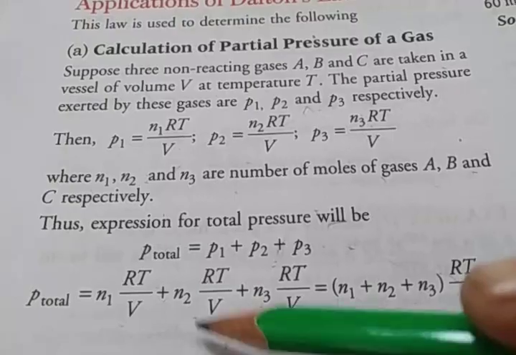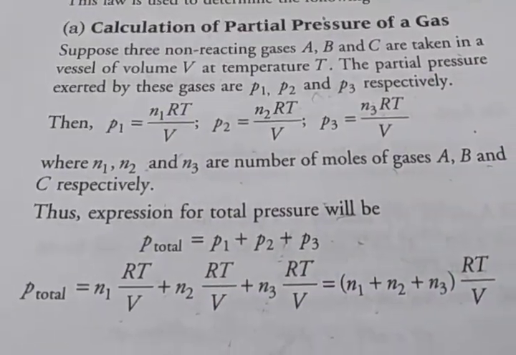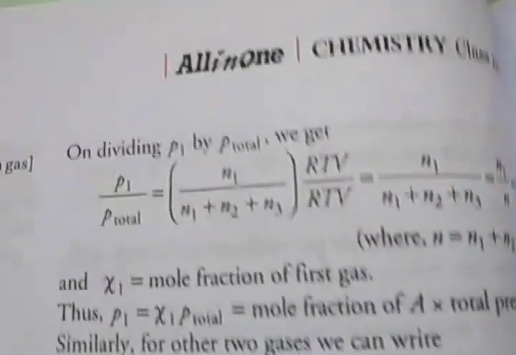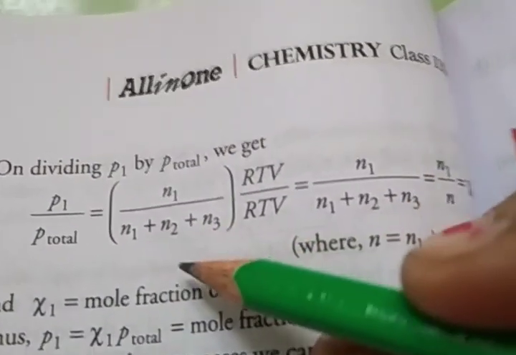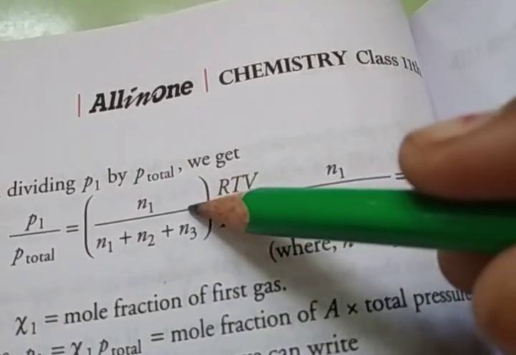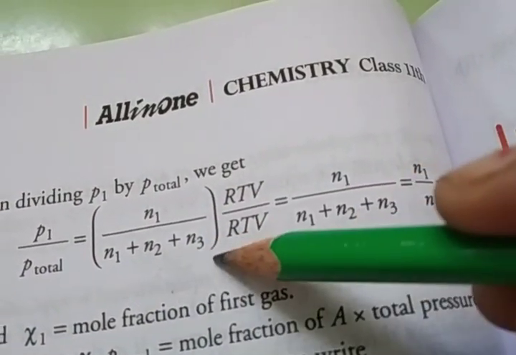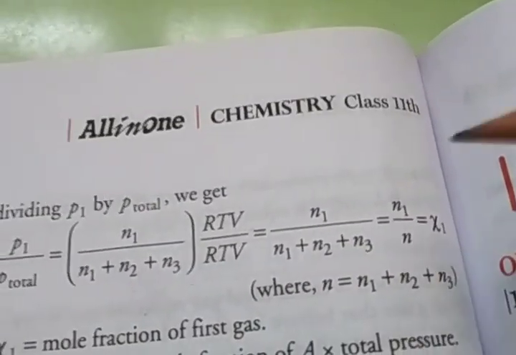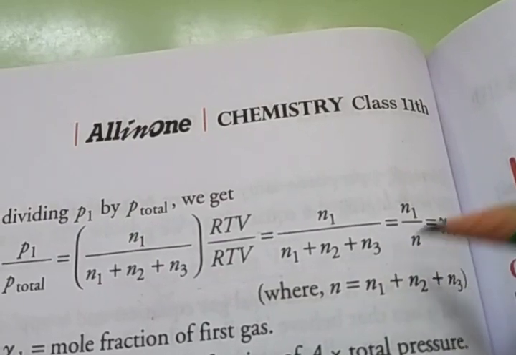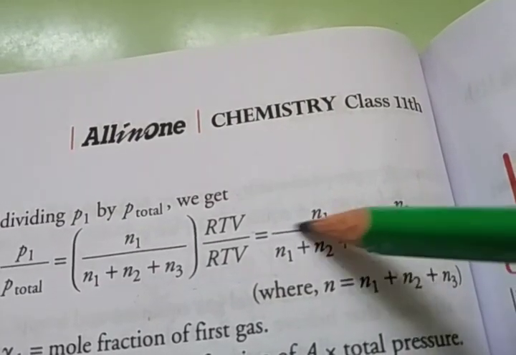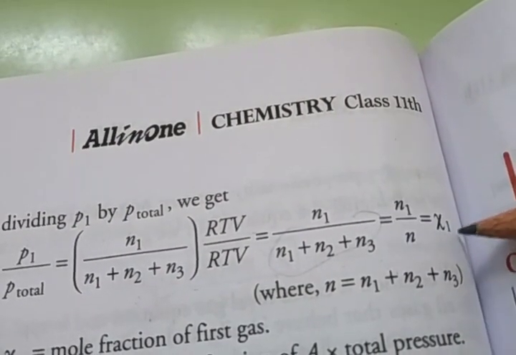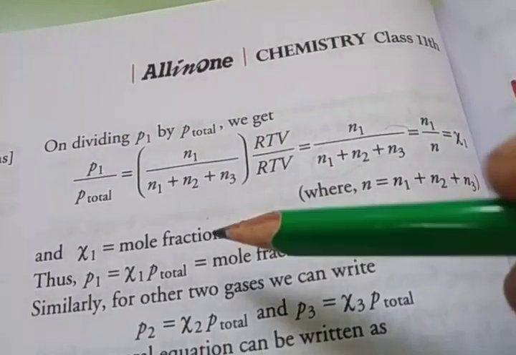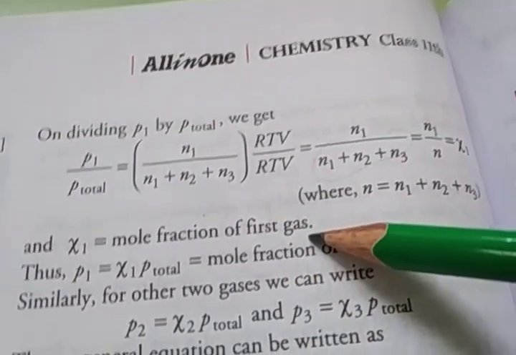When dividing P1 by P total, we get n1 divided by n1 plus n2 plus n3, since RT upon V cancels. So n1 upon n1 plus n2 plus n3 is equal to n1 upon n, because n is the total moles, and this is equal to X1, the mole fraction of the first gas.